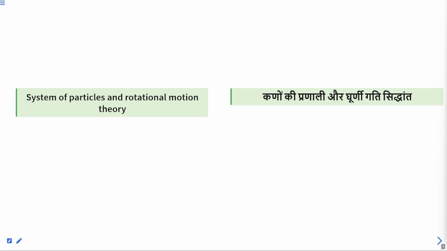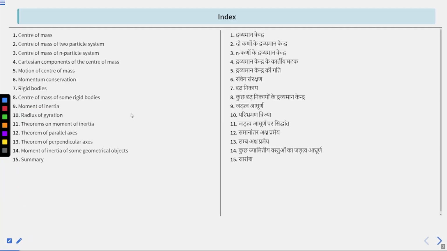Hello students, in today's lecture we will learn system of particles and rotational motion theory. In today's lecture we will cover these topics. First is center of mass. Second is center of mass of two particle system. Third is center of mass of n particle system. Fourth is Cartesian components of the center of mass.